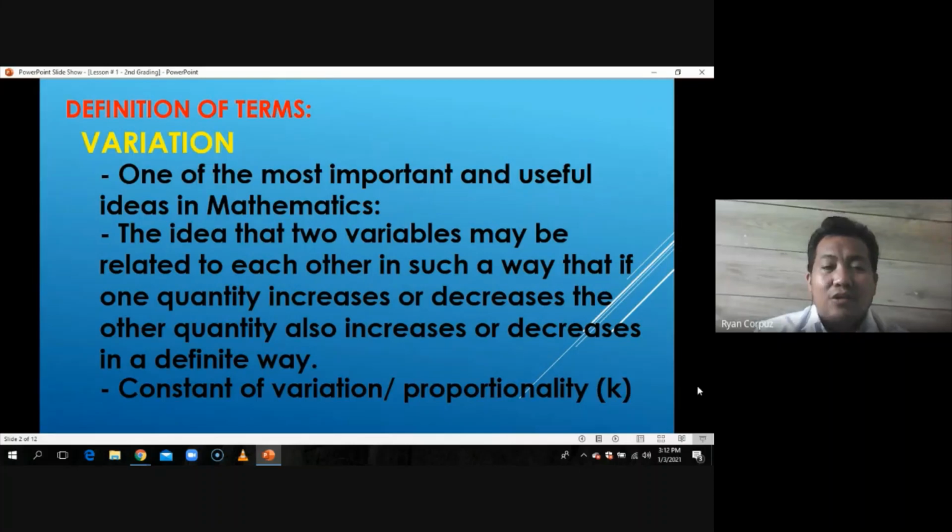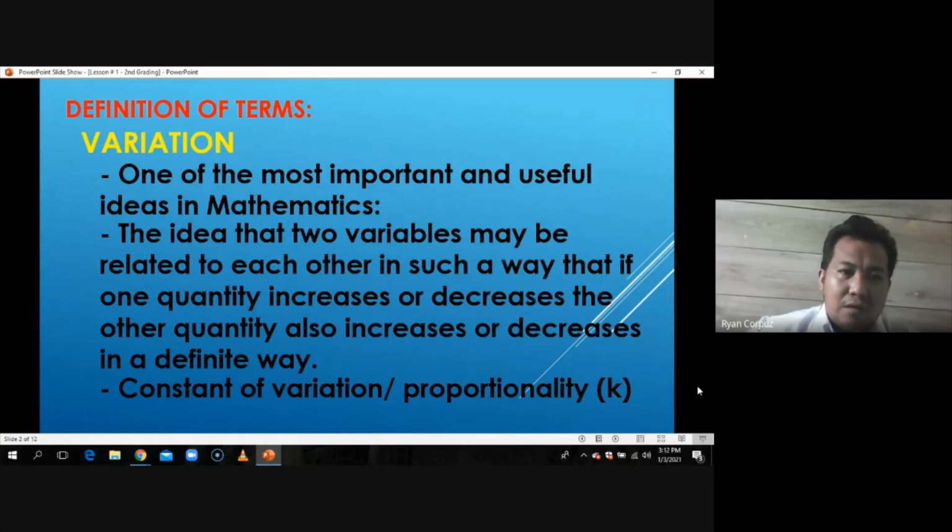So we call that as the constant of variation or constant of proportionality. So that k in variation is very important. It is not like other things na more specifically in translation na kapag translate natin siya, direct translation kuha natin.